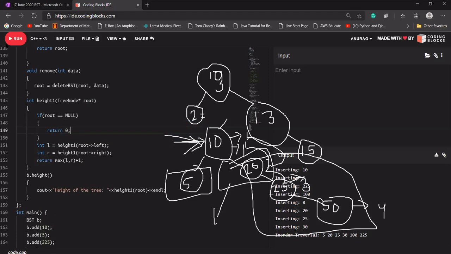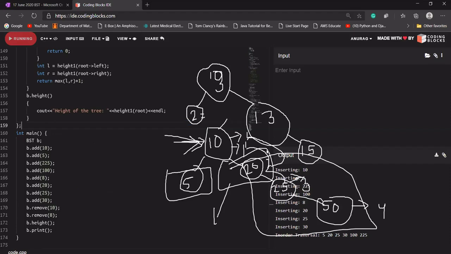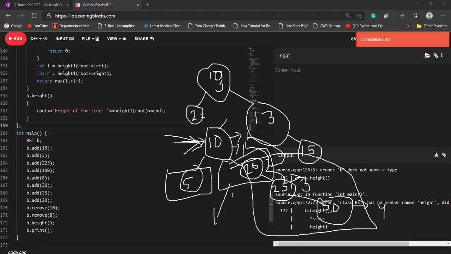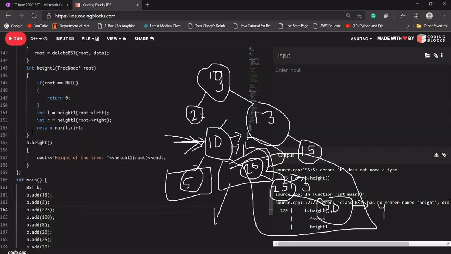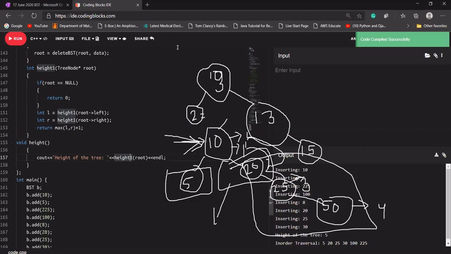Okay, let's quickly run this. Let's see whether we are getting the correct height of our tree or not. Okay, so p dot height. Why are we getting an error? Okay, we have written v dot height, I should be writing void height here. Okay, we are getting the height of the tree as 5. Let's see whether it is right or not.